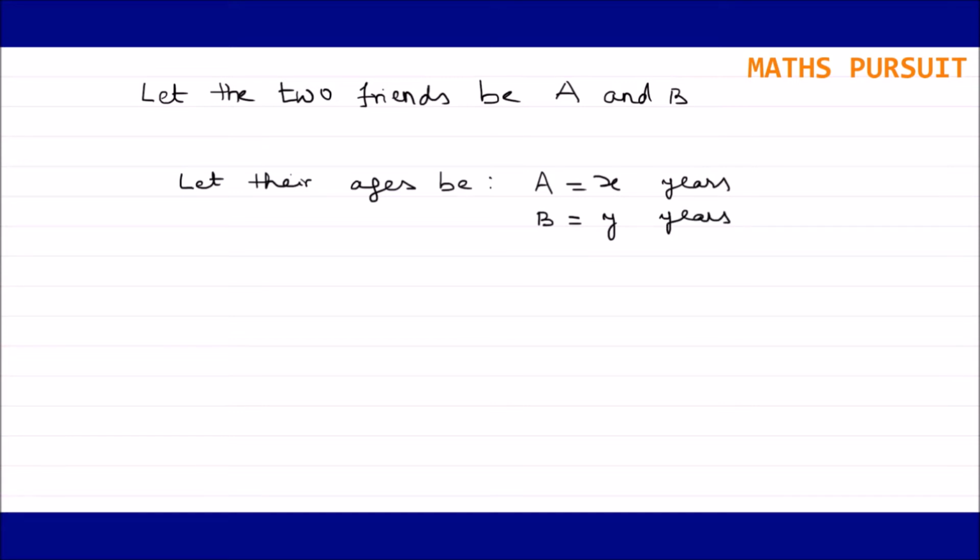Now, as per the question, the sum of their ages is 20 years. That means X plus Y is equal to 20 years. This is what is being given in the question. Or I can write Y is equal to 20 minus X. Let us make this one as equation 1.